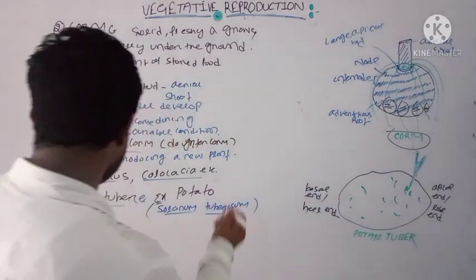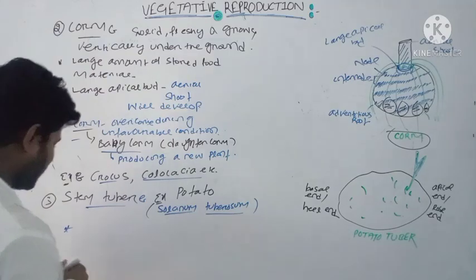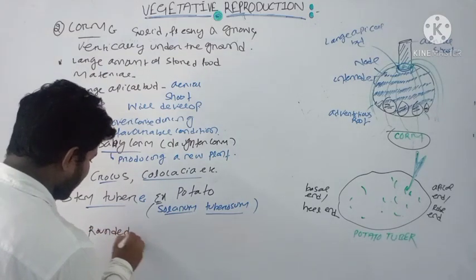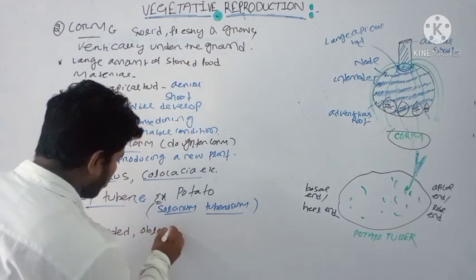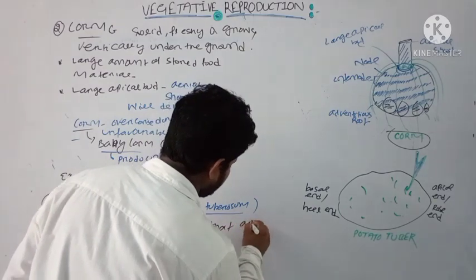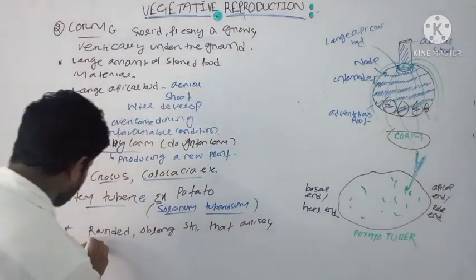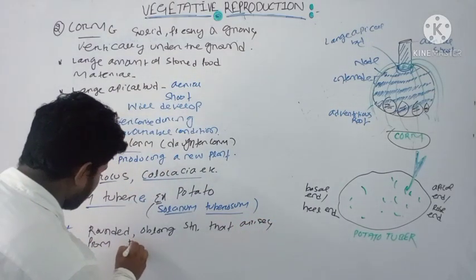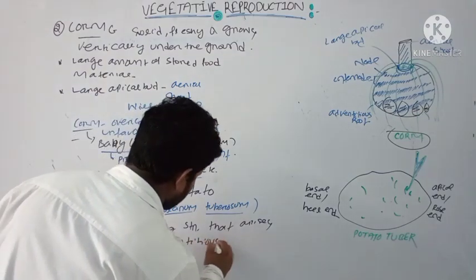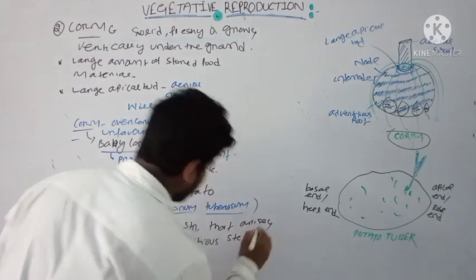Okay, and usually the stem tuber is a rounded oblong structure that arises from the tip of the adventitious stem.